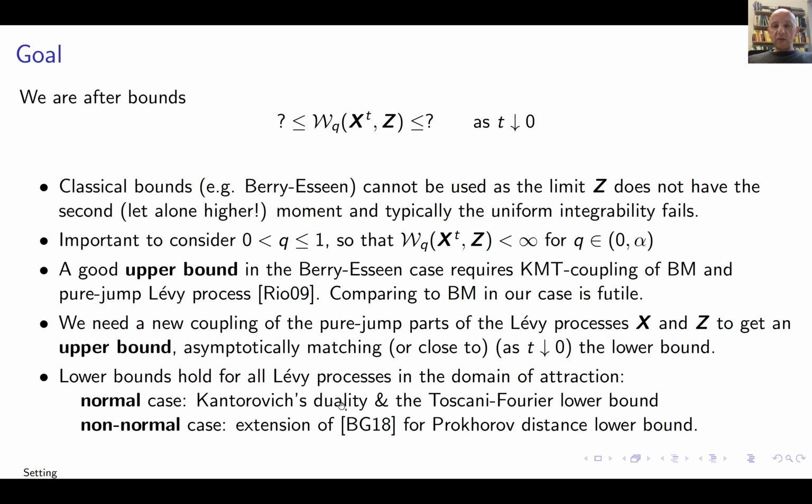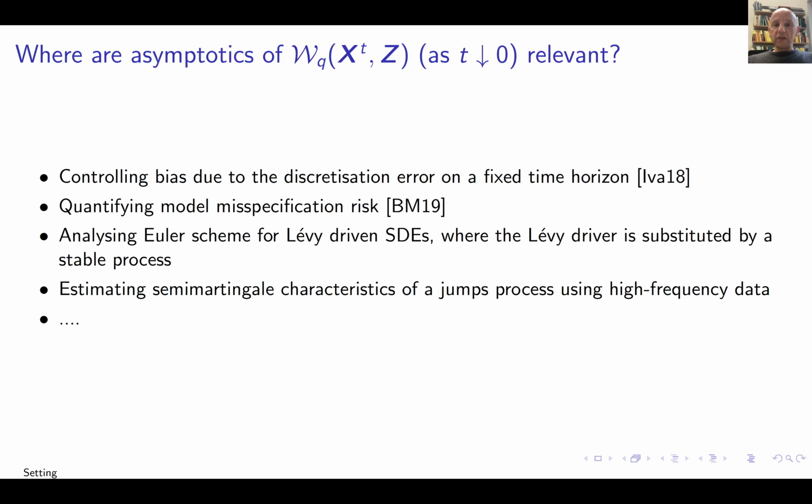In the normal case, we use Kantorovich duality and the Toscani-Fourier lower bound method. And in the non-normal case, we generalize the approach of Berger and Greenberg for Prokhorov distance. It was in their case. Now, this slide just tells you why understanding the rate of convergence to zero of this quantity is relevant, but I will just skip it and get on with the result.